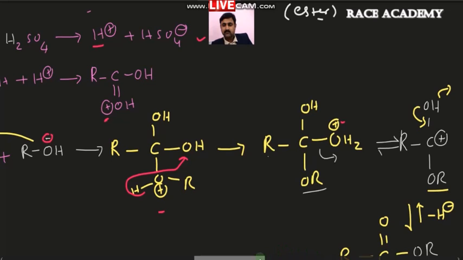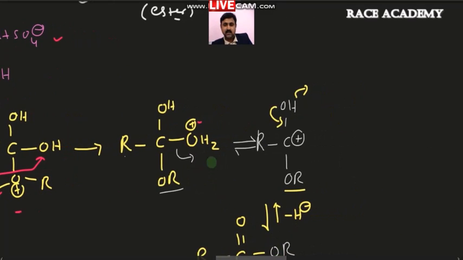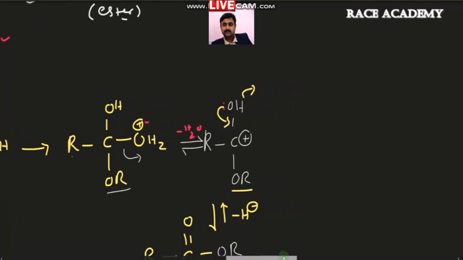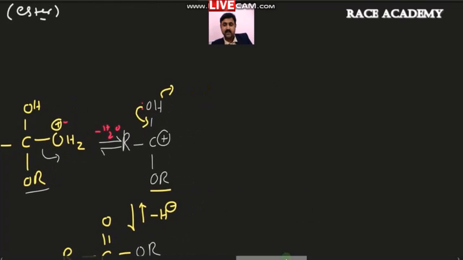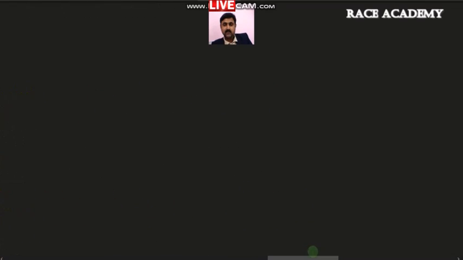Then we turned the pair of electrons over the oxygen towards the carbon to make it neutral. Actually, after removal of water, this carbocation is formed, and that carbocation is neutralized by removal of this proton. We got the ester. Okay, so in that way we have prepared esters.